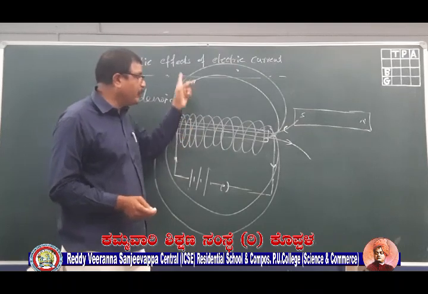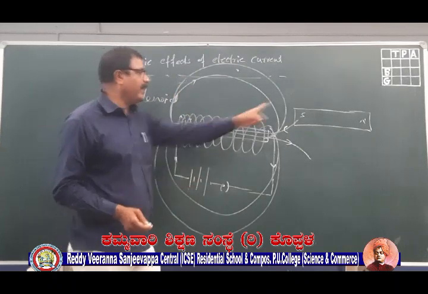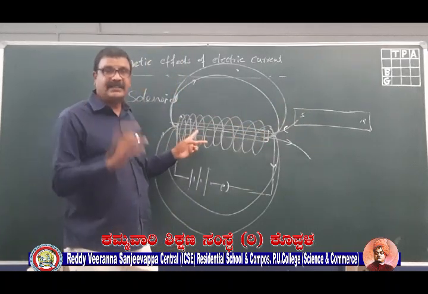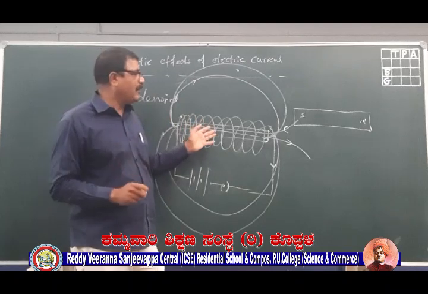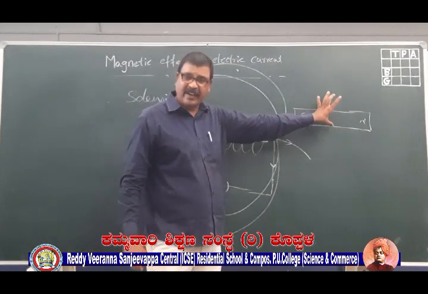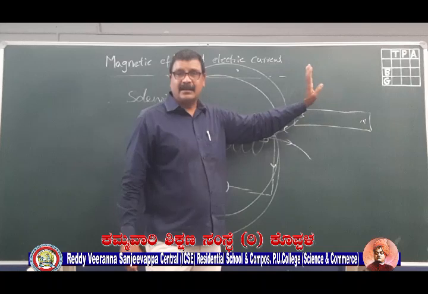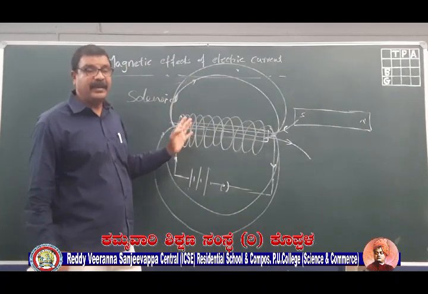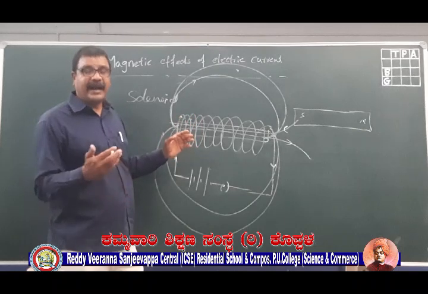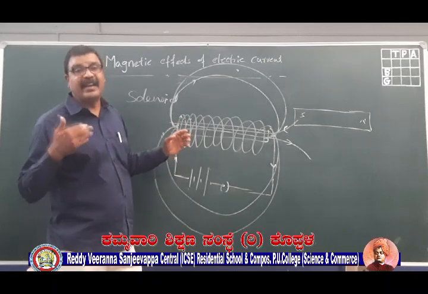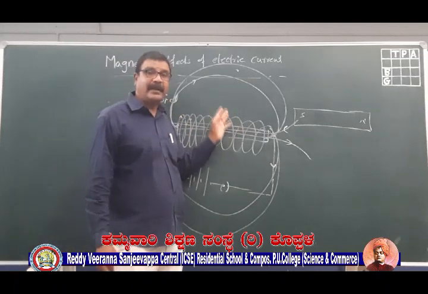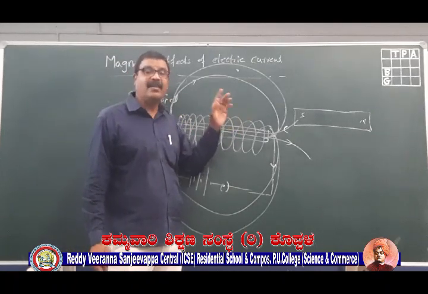This solenoid, when you pass current through it, will behave like a bar magnet, which will have north and south poles. But what is the advantage we have? The strength of this magnetic field will be very weak and fixed, while the strength of this magnetic field will be very strong, and you can vary it either by decreasing or increasing the current, or by decreasing or increasing the number of turns.